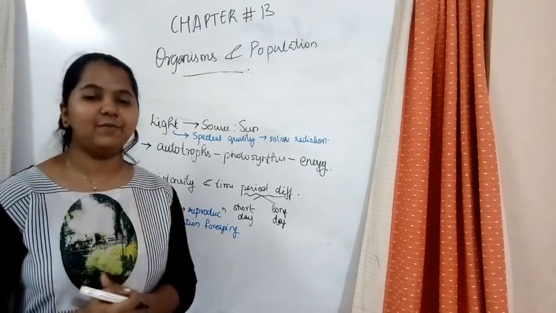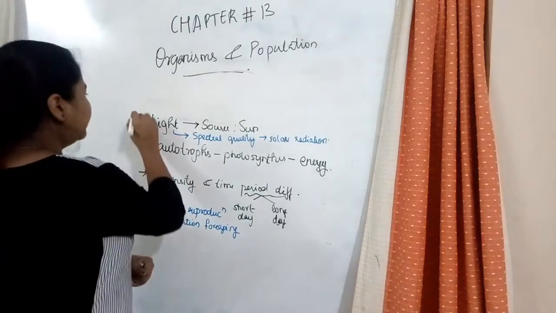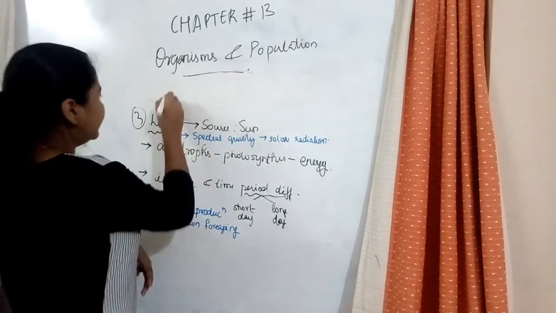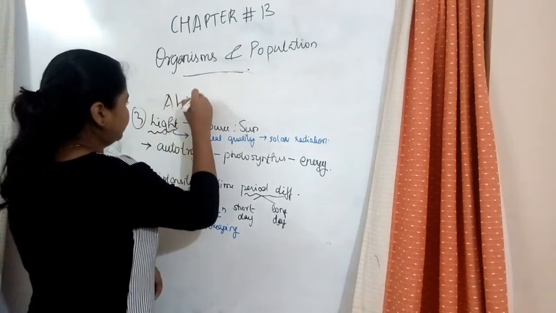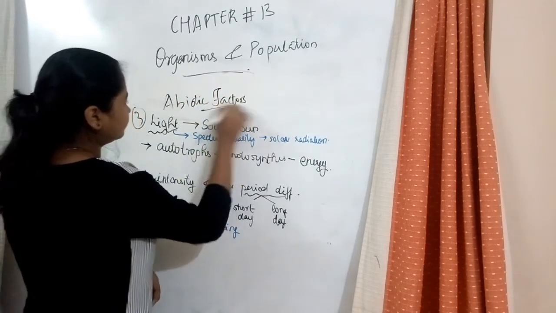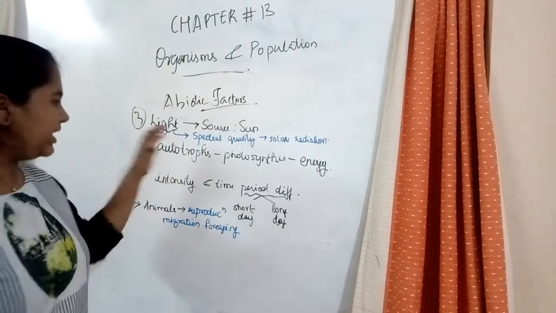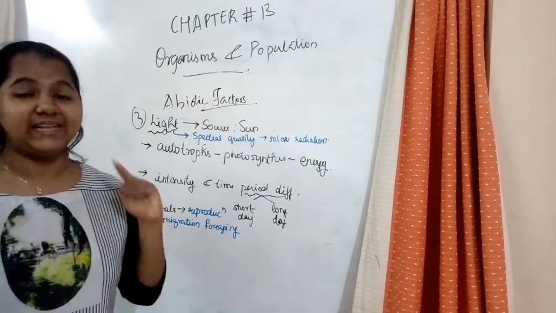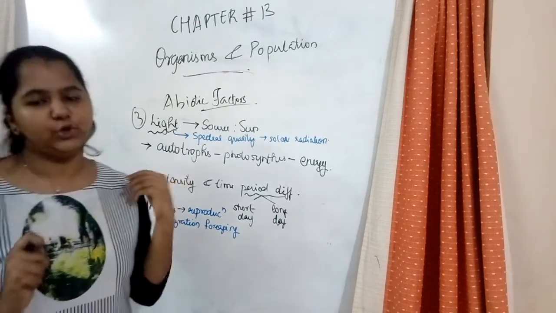So first let's see what's the third abiotic factor. The third abiotic factor is light. So we know that basic life on earth is sustained by the food you take.